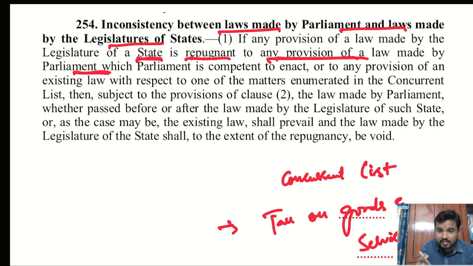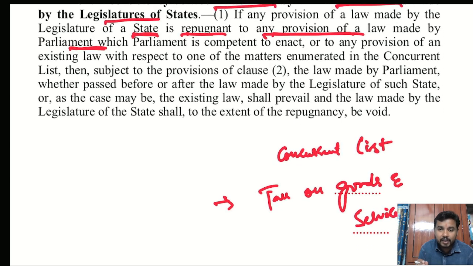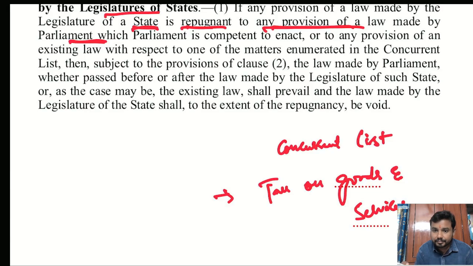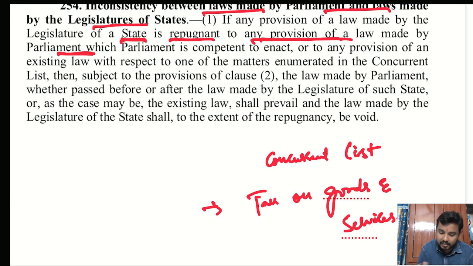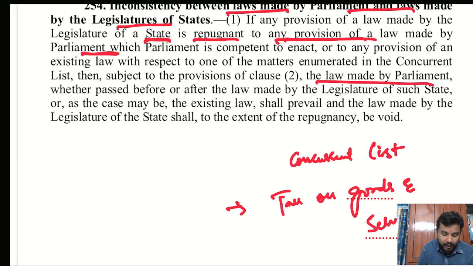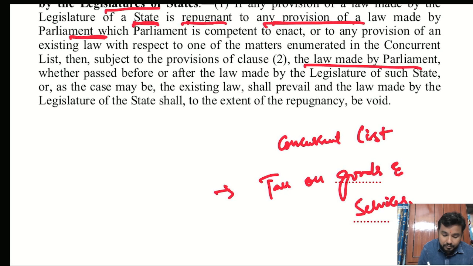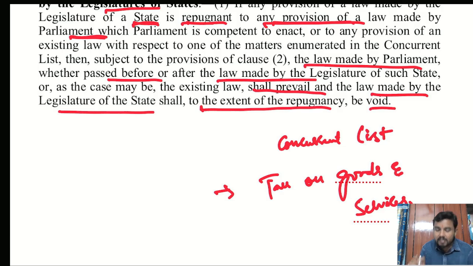What they are trying to say is, if anything is in the concurrent list, both the state and the parliament have the power. Now, whenever both have power, there is a very high chance of inconsistencies between the central and state laws. In such a scenario, Article 254 says that the law made by parliament, whether passed before or after the law made by the legislature of such state, shall prevail, and the law made by the legislature of the state, to the extent of repugnancy, shall be void.